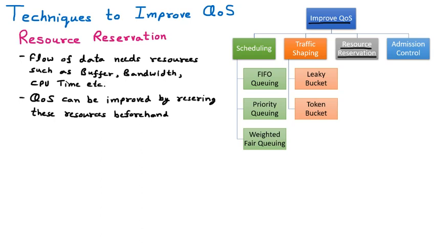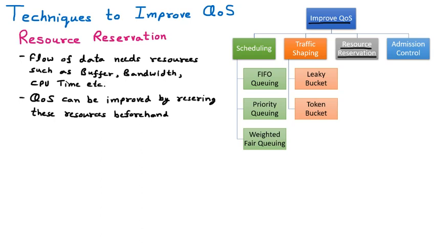So resource reservation says that we should reserve. Reserve means previously taking out those resources which are required further. So beforehand we should reserve those resources which are required in the future. Then we can obviously improve the quality of service, because whenever the resources are required, they are available with us. That's why resource reservation is very important for quality of service.